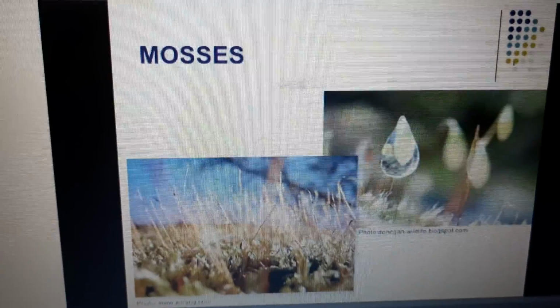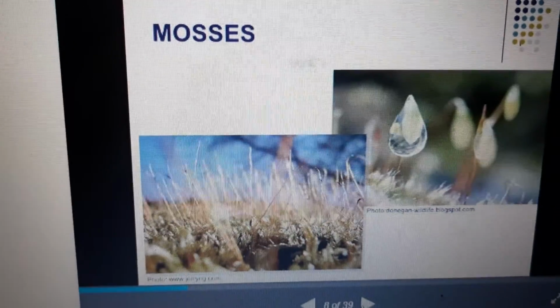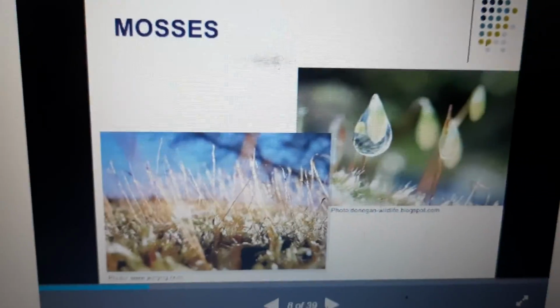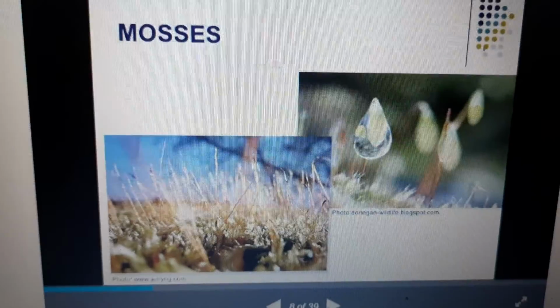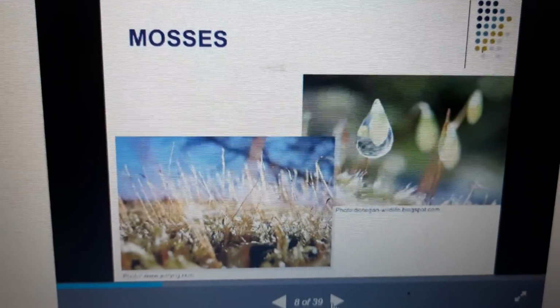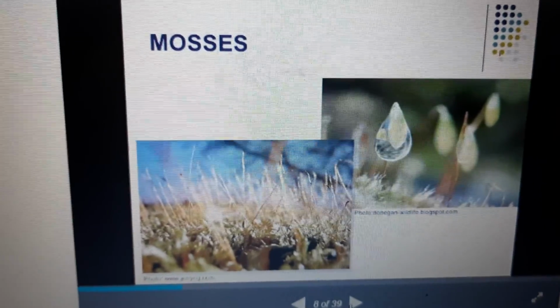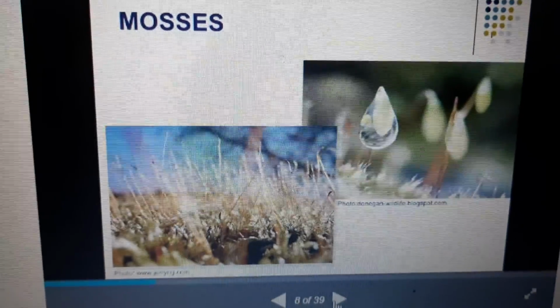Next one, mosses. Mosses are some examples of these plants. They are plants that grow in water, in watery places.